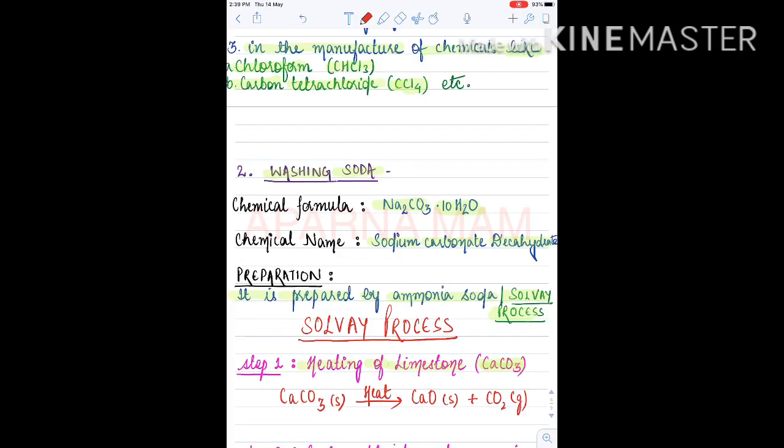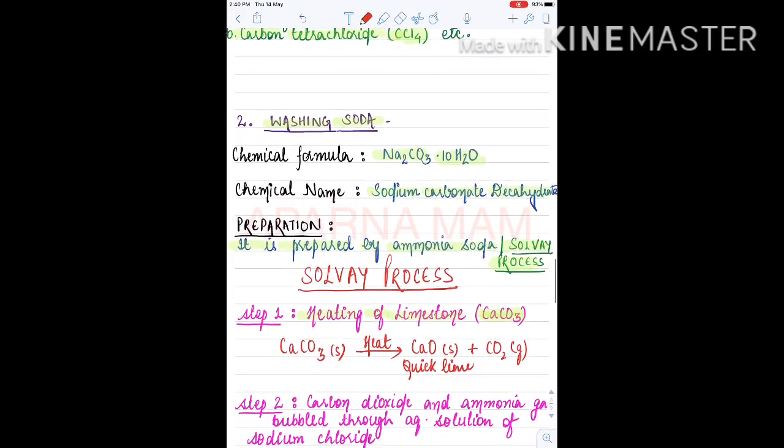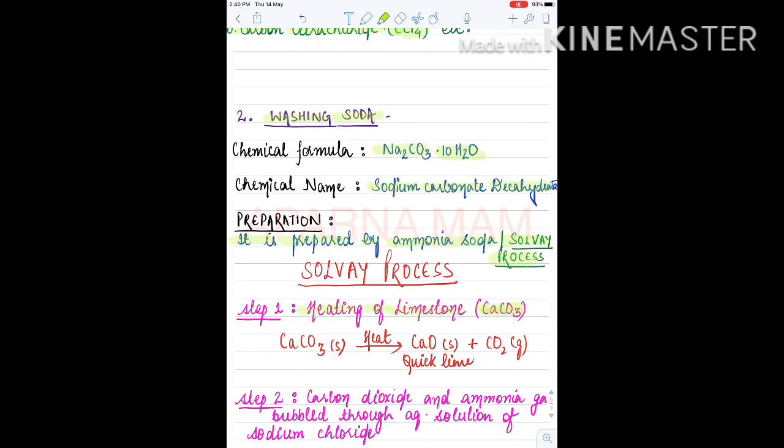Okay beta, this is the decomposition reaction of limestone, in which CaCO3 is converted into calcium oxide and carbon dioxide. Calcium oxide is also known as quicklime. You know this very well. Clear till now? Now the next step.